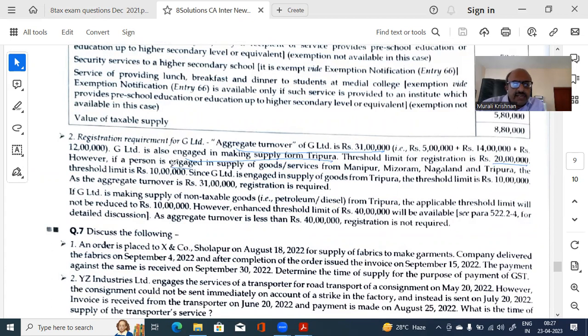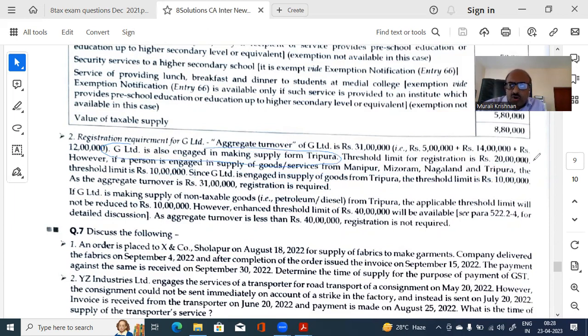Threshold limit is 20 lakhs, so that will be applicable. However, a person engaged in supply of goods and services from Manipur, Mizoram, Tripura, the threshold limit is 10 lakhs. Since Q is engaged in supply of goods from Tripura, threshold limit is 10 lakhs. See, normally it is 20 lakhs. So this, when you read it, it leaks. So you have to cut this up and read it. This part you keep separately. Then this you have to read separately.